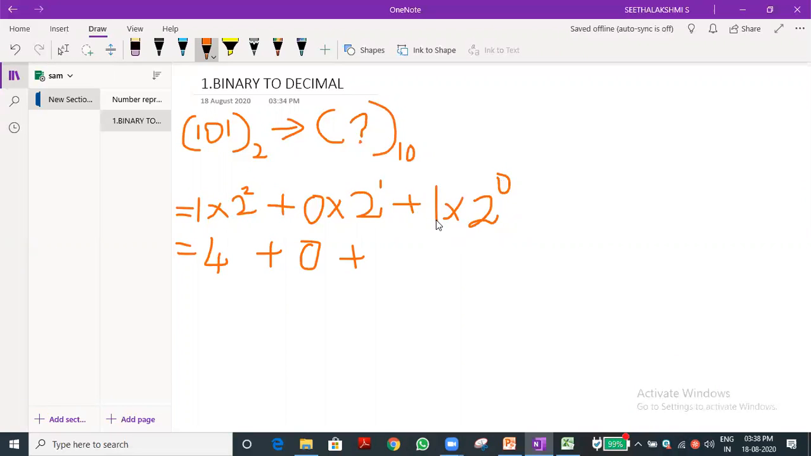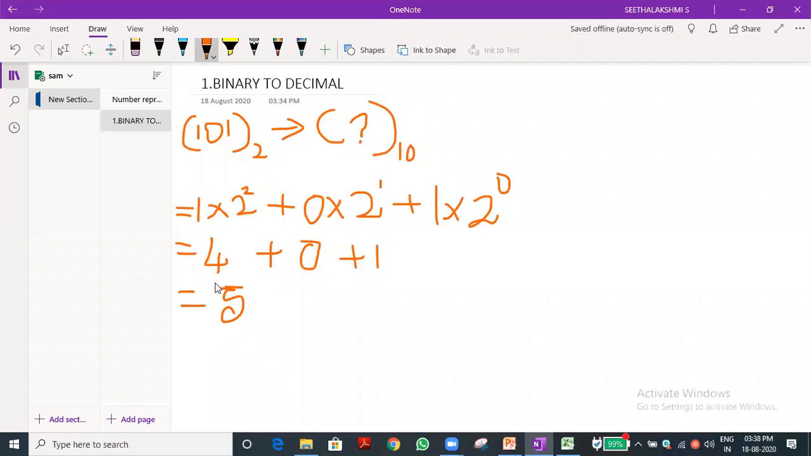1 into 1 is 1. I'm saying 2 power 0 is 1. Not only 2 power 0, 3 power 0, whatever the base, anything to the power of 0 is 1. That is the math rule. So we get 1. What is the final value we will get? 4 plus 0 plus 1, 5. 5 is the answer.